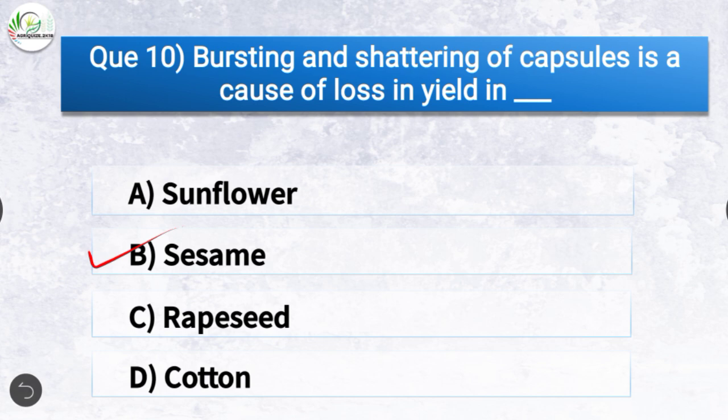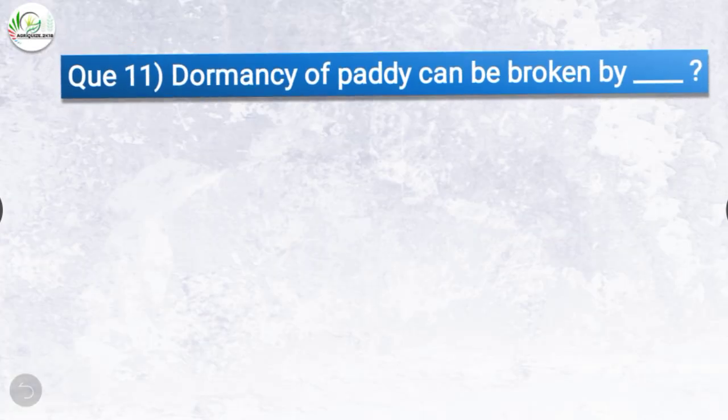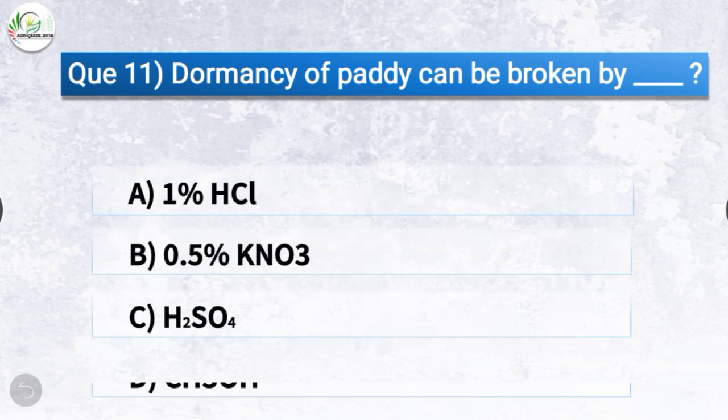Question number 11. Dormancy of paddy can be broken by? The options are 1% HCl, 0.5% KNO3, H2SO4 and CH3OH. The correct answer is option C, H2SO4. Dormancy of paddy can be broken by sulfuric acid.